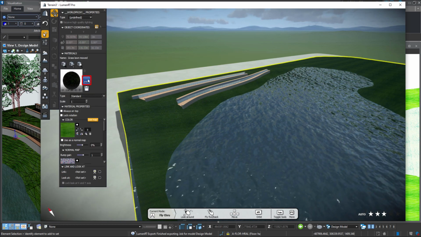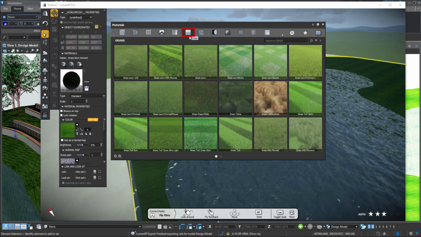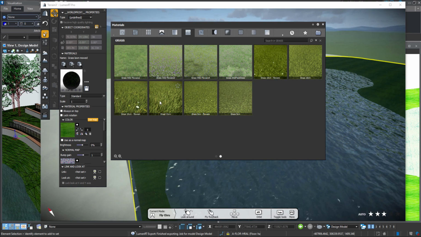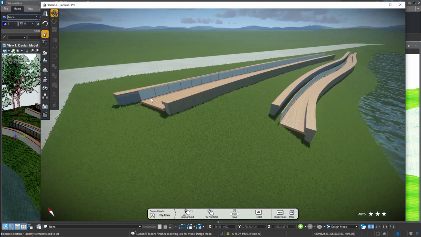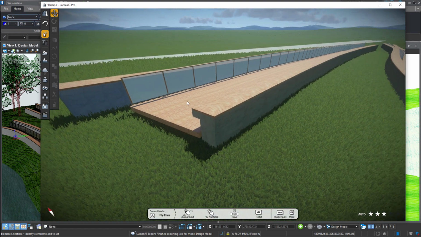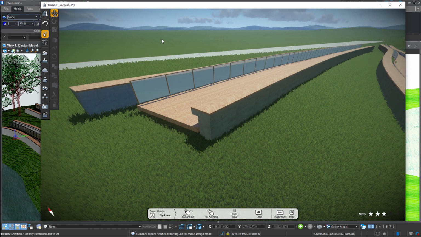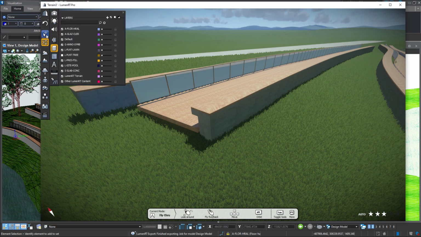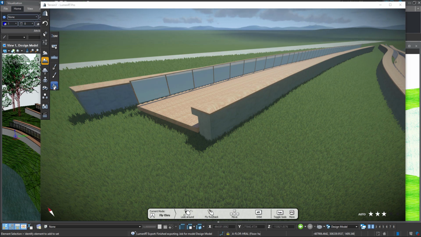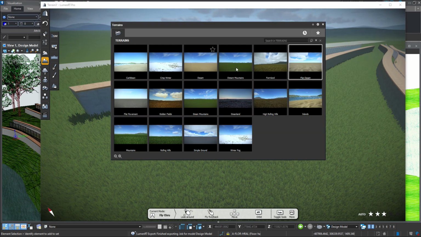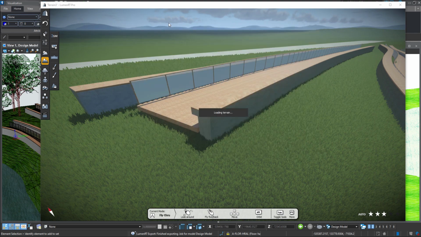We might look at our grass as well. Make this a little bit more friendly. As you can see, we've got some grass that's actually looking a little bit better there. The background as well, that can be sourced from down here in terrains and ocean. So we can load a terrain. We may want to choose something where the mountains might be a little bit further away, or you can have a quick look at a few different options there.